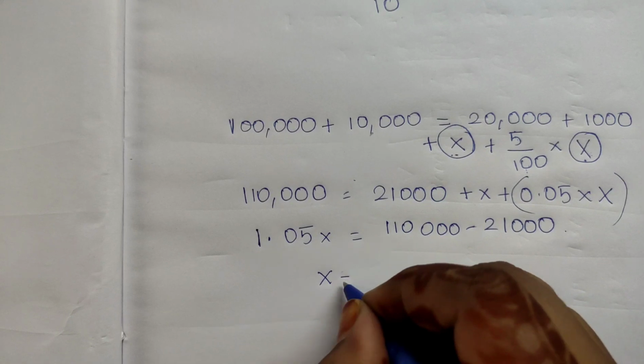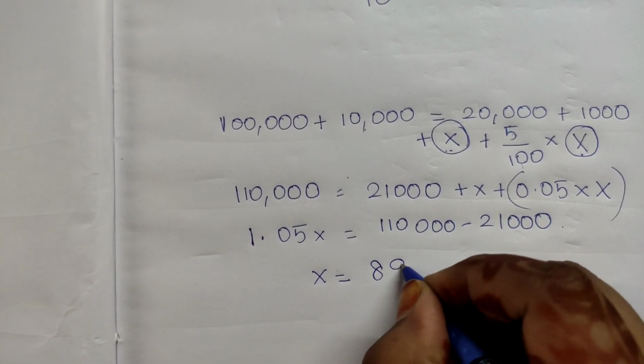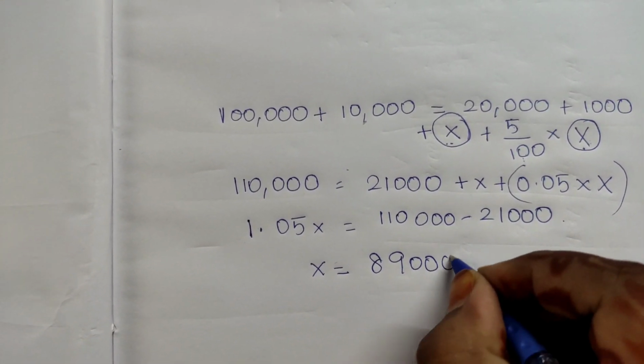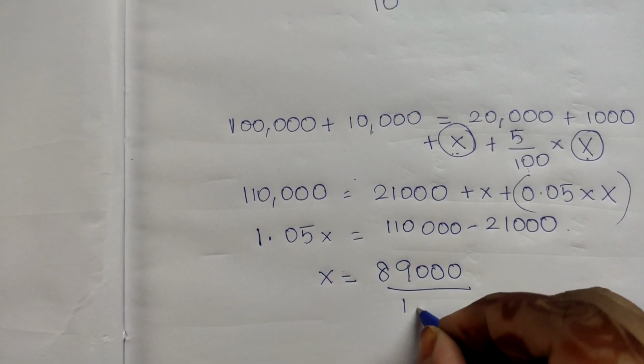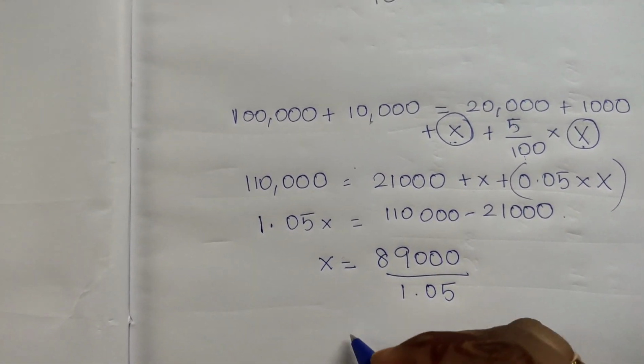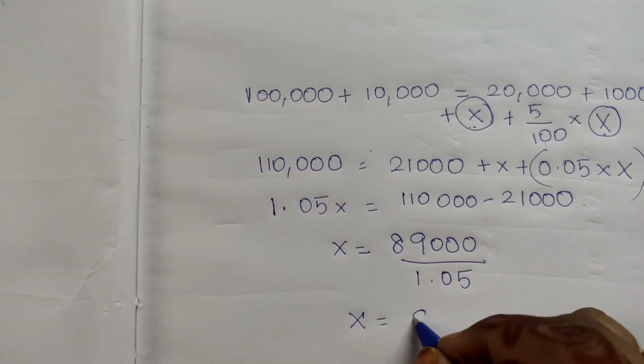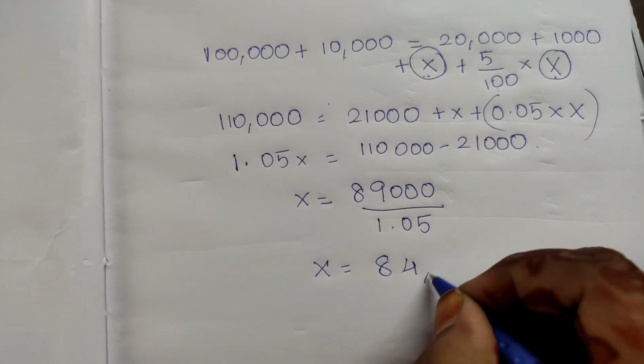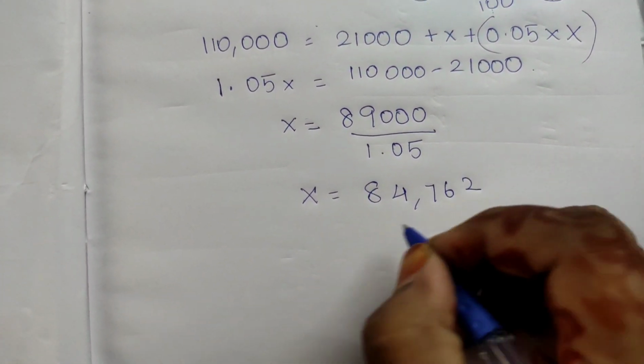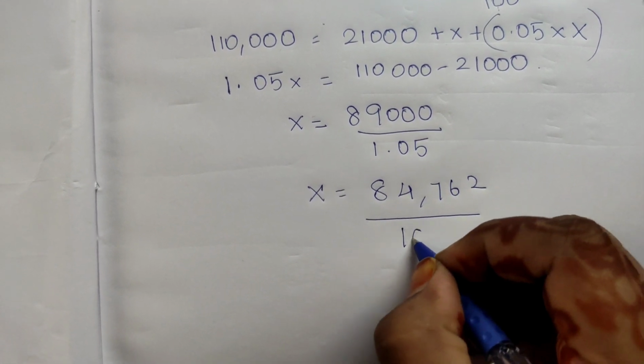Now X we keep as it is: 89,000 divided by 1.05. By this we get 84,762.